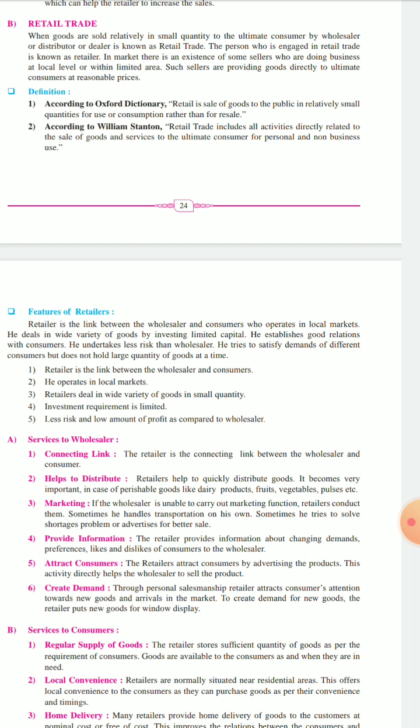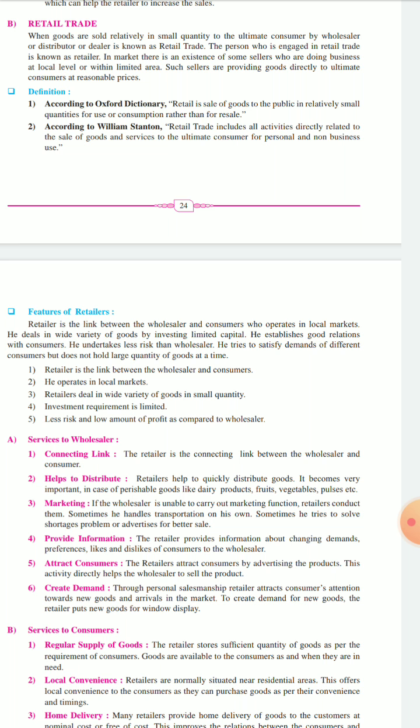Okay, next is marketing. Now if the marketing function जो है, if wholesaler is not able to perform, then retailer will conduct them. Okay, sometimes he handles transportation on his own, sometimes he tries to solve shortage problems or advertise it for better sale. Okay, retailer will do advertisement also for the sale of the product.